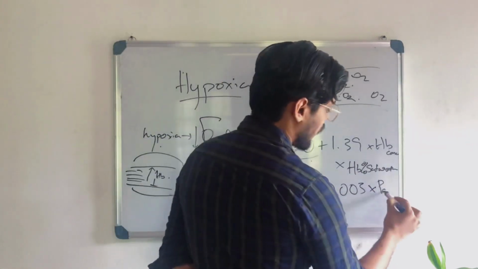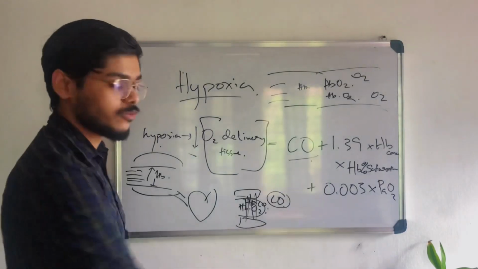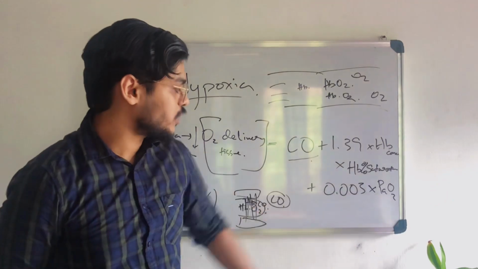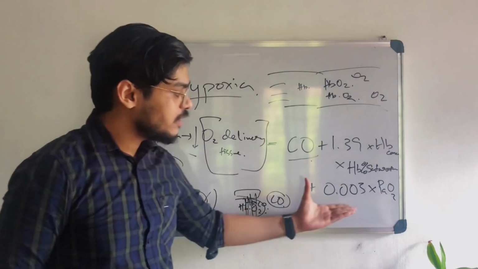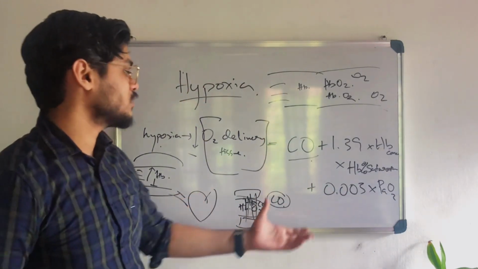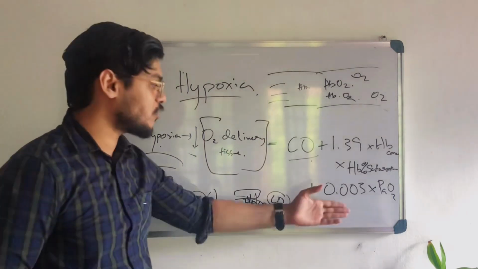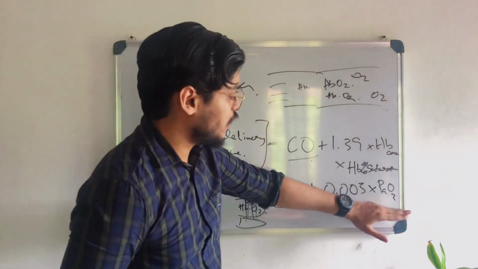Times PaO2, that is the dissolved oxygen, the arterial partial pressure of oxygen. But it is multiplied by 0.003. That means this is a factor that determines oxygen delivery, but it contributes very little to oxygen delivery to tissues. But still it is contributing.